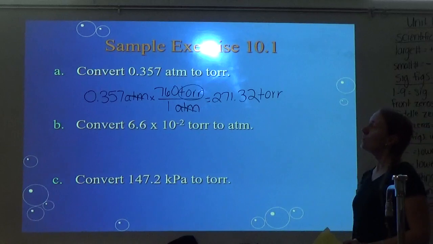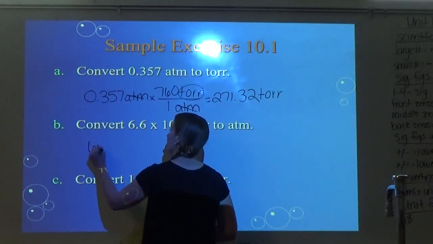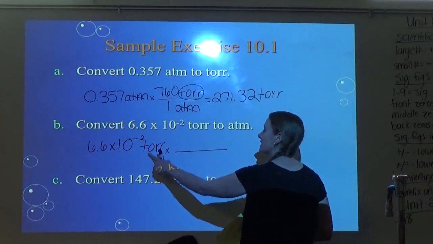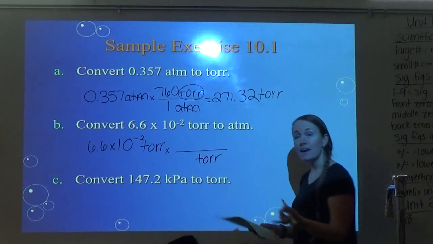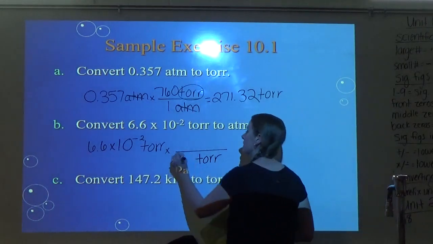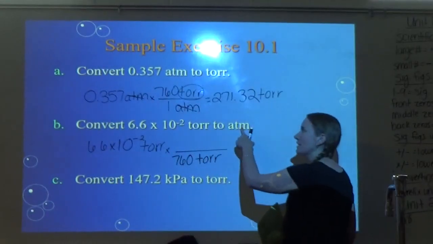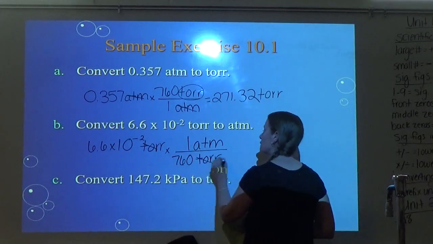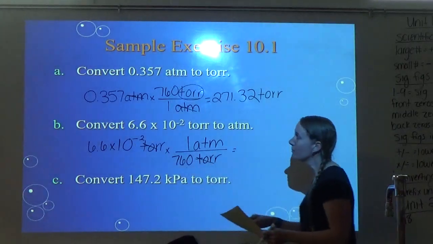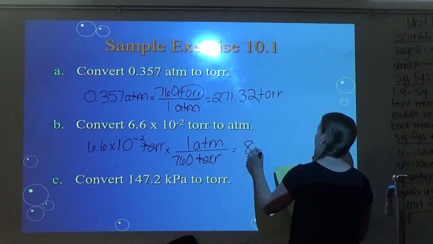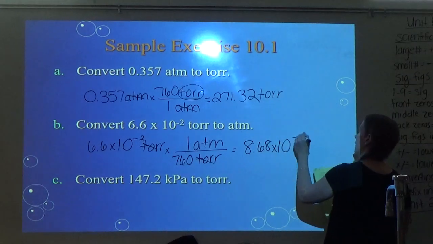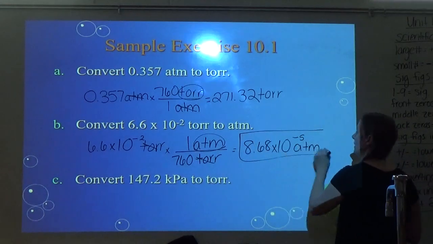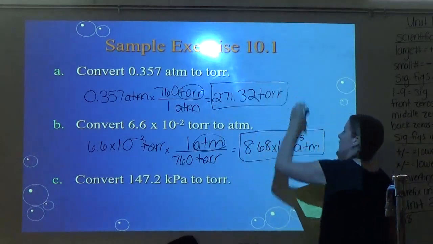Alright, so next we have torr to ATM. So I start with my 6.6 times 10 to the negative 2 torr. So of course golden rule says I have to put torr on bottom. So in that big conversion factor I showed you, it said 760 torr. And we're trying to get to ATM. Well, it said equals 1 ATM. So my torr cancels. Since one number is on top and one's on bottom, I'm going to divide. And for this one, I got 8.68 times 10 to the negative 5, and my unit, of course, would be ATM. Okay, so hopefully these aren't very tricky. These aren't meant to be very tricky.